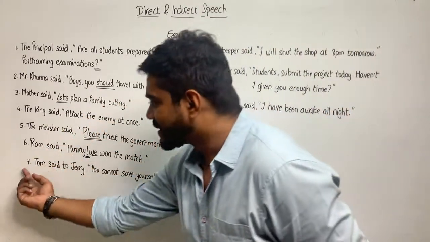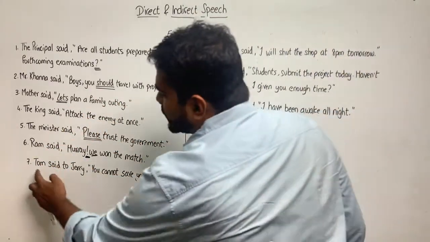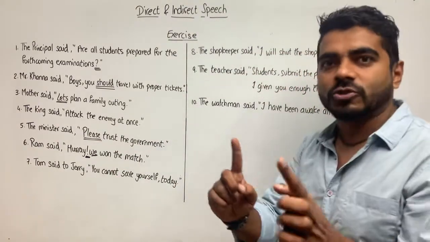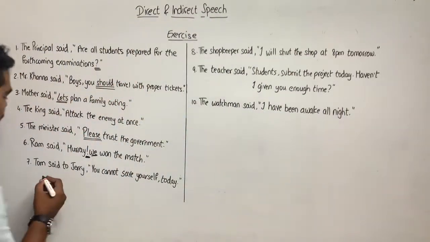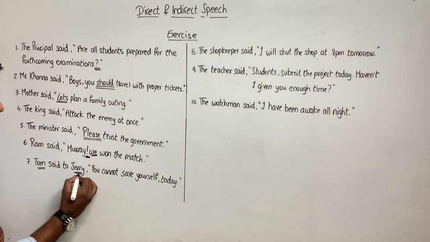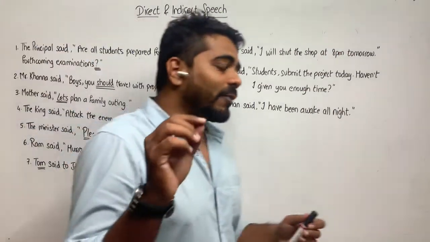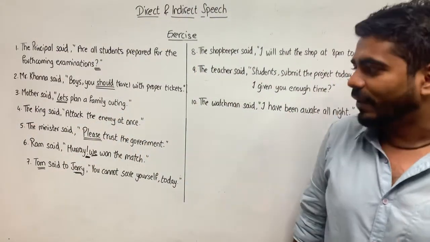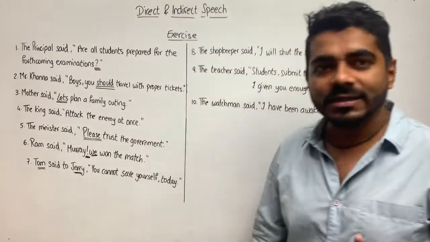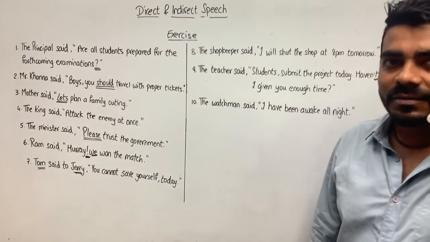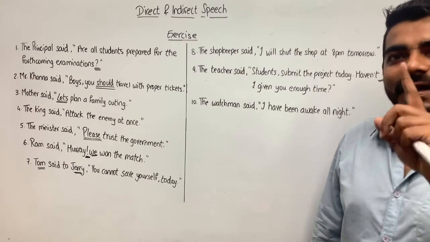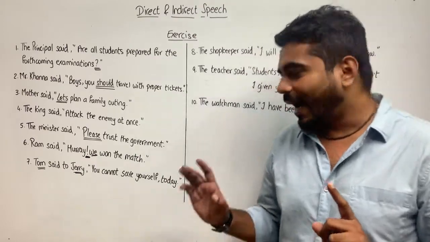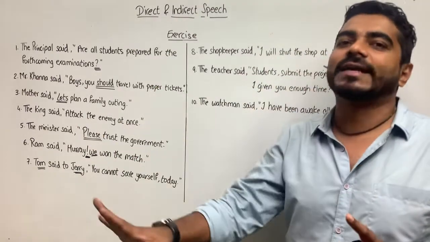Okay? Seventh one. Tom said to Jerry, "You cannot save yourself today." Now see, the first thing that comes to my mind is, there are two people mentioned. Tom is mentioned, Jerry is mentioned. So, if I want to use the word told, there is one more condition that I have to fulfill, which is that it should be assertive type 1 kind of a sentence. So, I will check whether it is any other type of sentence or not.